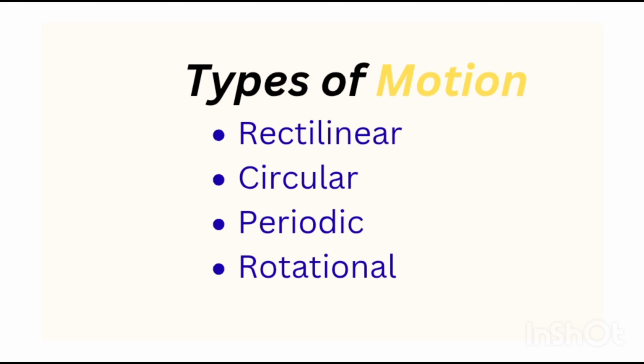So now next is types of motion. There are four main types of motion: rectilinear motion, circular motion, periodic motion, and rotational motion. Now let's understand each type one by one.